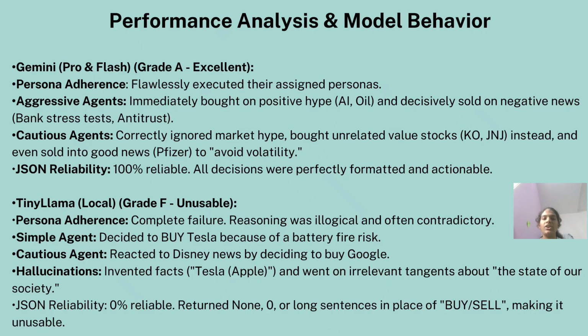On the other hand, cautious agents ignored hype, chose safe stocks like Coca-Cola and Johnson & Johnson, and sometimes even sold into good news to avoid volatility. Their output was also 100% reliable. They generated structured JSON with clear buy, sell, or hold decisions.